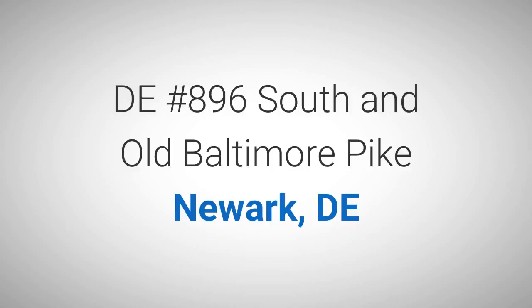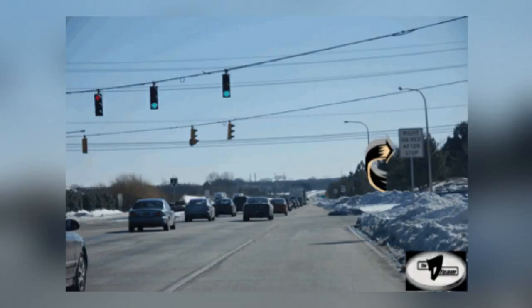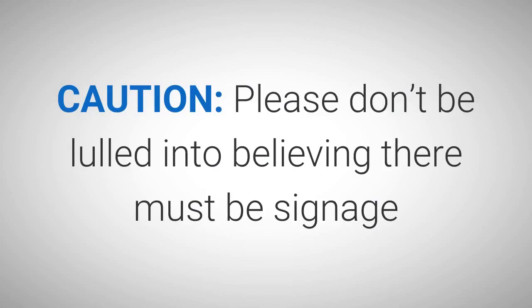Delaware 896 South and Old Baltimore Pike in Newark, Delaware, picture number 5-9. In intersection picture 5-9 above, DelDOT is reminding Delaware motorists by signage, black and yellow arrow, that a full stop is required when making a right turn on red traffic signal, even where the traffic signal is not located over the right turn lane.